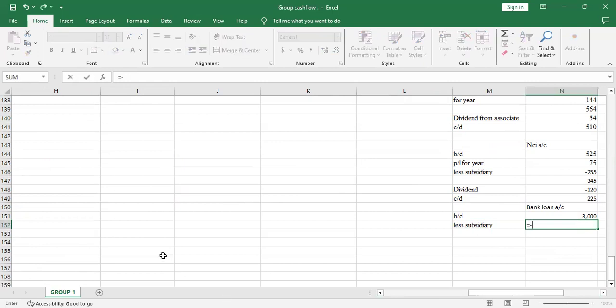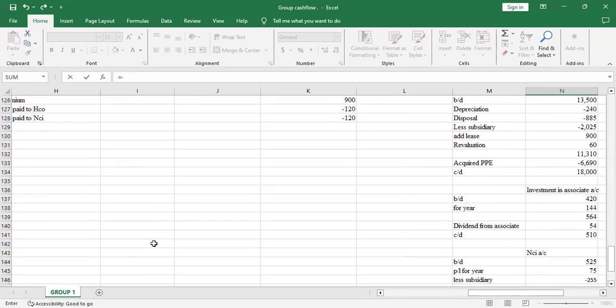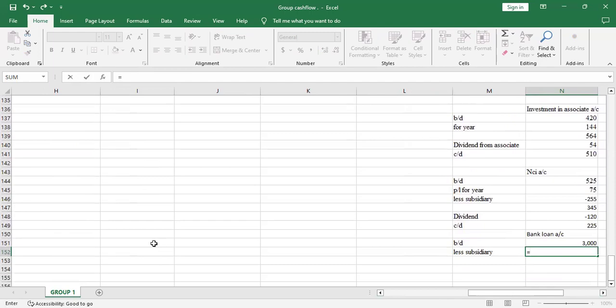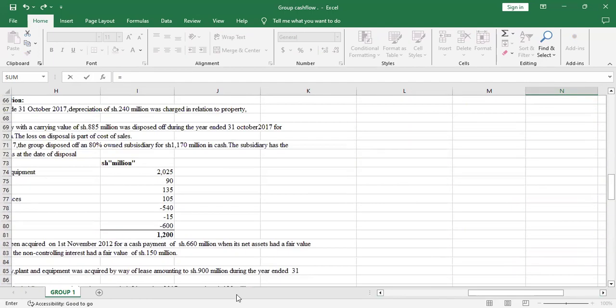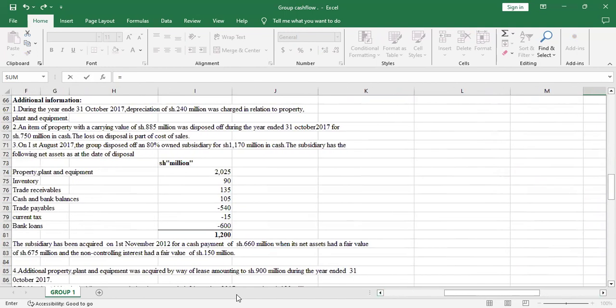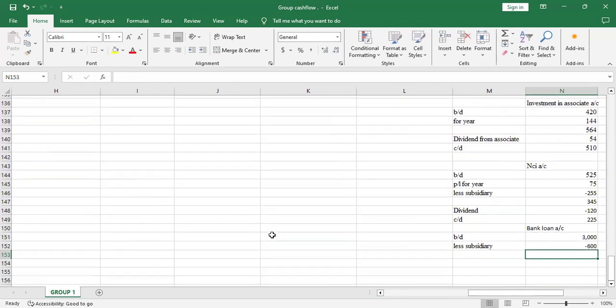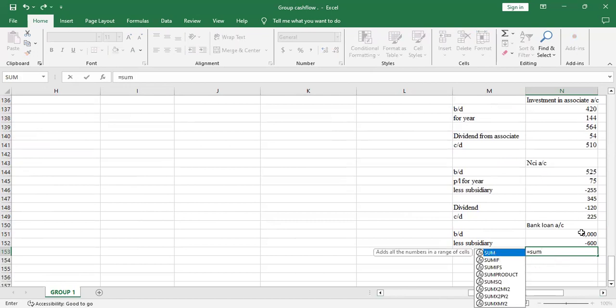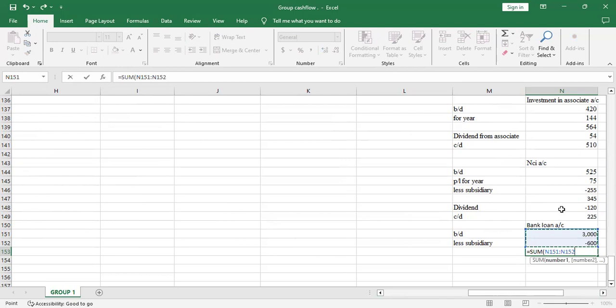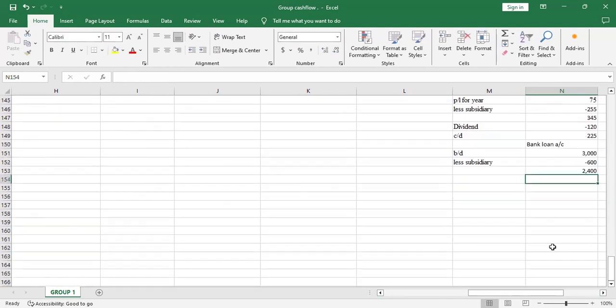So there was a bank loan of how much? Let me not put the negative sign because the bank loan might be having, yeah, so there was a bank loan of 600. So you subtract this. It reduces the amount now because this was disposed, so that we get the sum of this. Yeah, so we'll have 2,400.